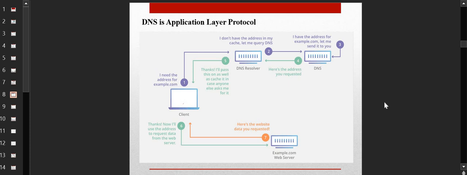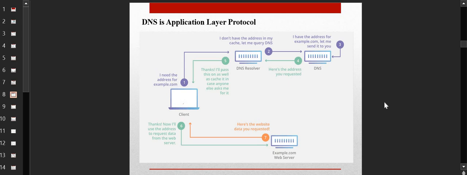Now the DNS resolver has the IP, and your browser will now get the IP for the domain name you have searched for. So now your browser knows that for example.com you have x.y.z.t as the IP.